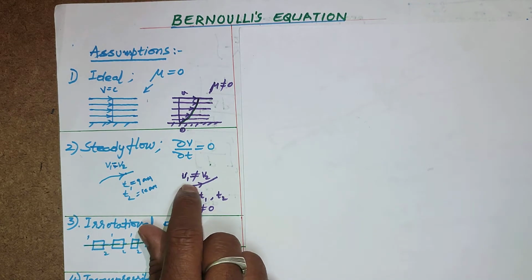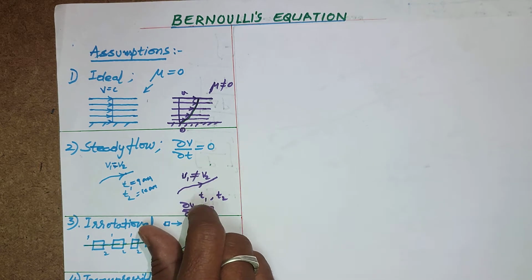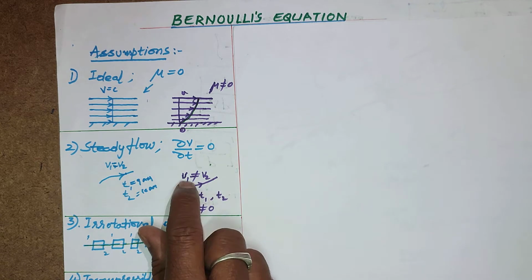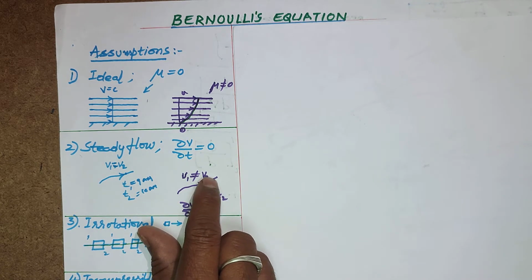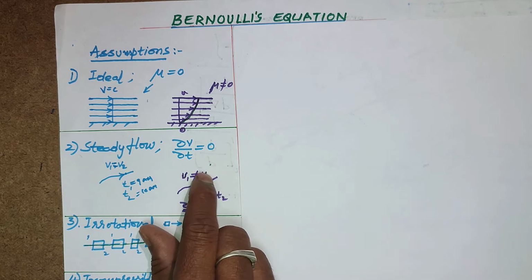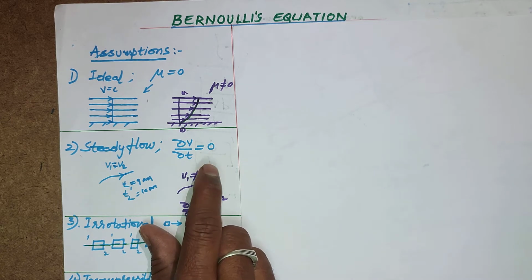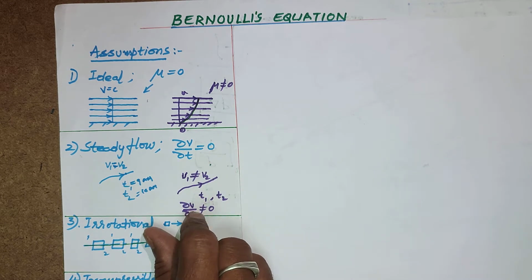If the velocity is not constant, that is why it is unsteady flow. Velocity cannot be equal and it is changing with respect to time. So at t1 it has some value, at t2 it has some other value along the streamline. Then v1 minus v2 or v2 minus v1 has some value. That is why it is unsteady flow.